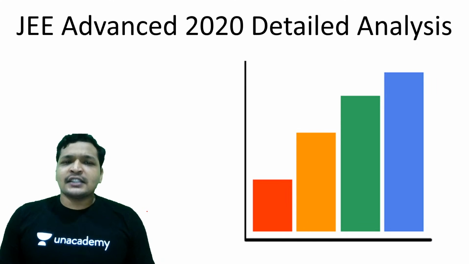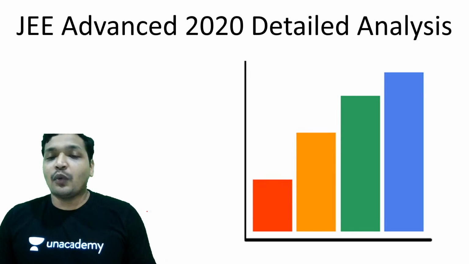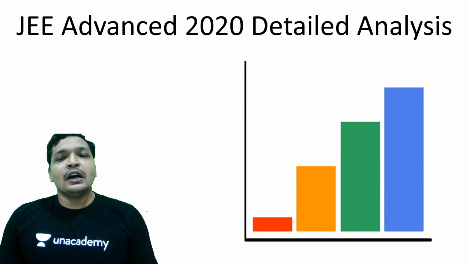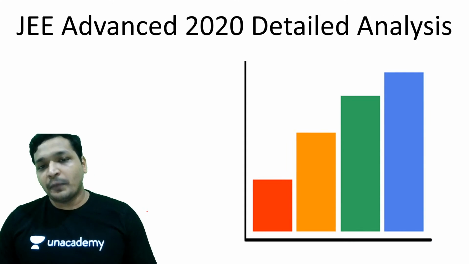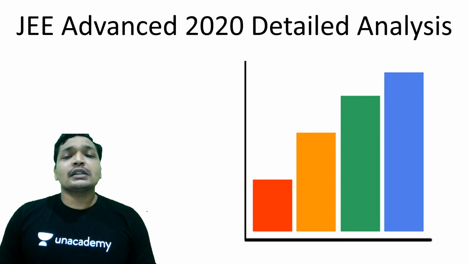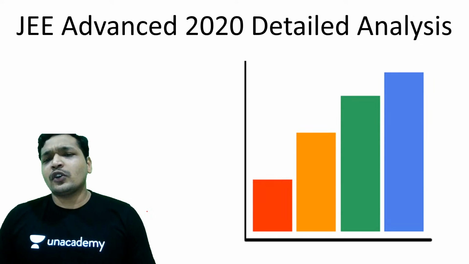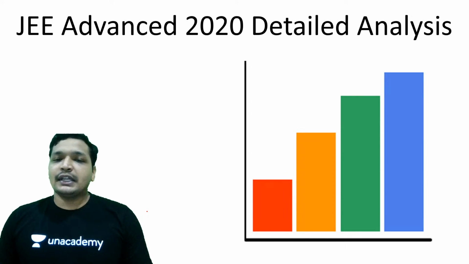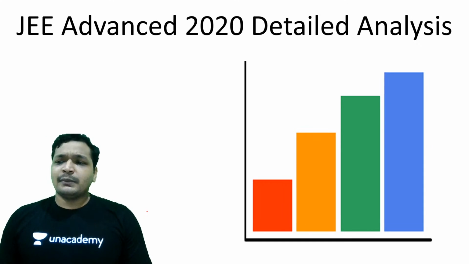Today is going to be an interesting session. We are going to have a look at key data trends and also understand what can be the expected cutoff and the rank for any obtained marks. So it's basically an analysis based on the marks, and we'll also be discussing all the key data trends and the weightage of individual topics in each subject in JEE Advanced. So let's get into the session. It's going to be a very interesting session, I believe.